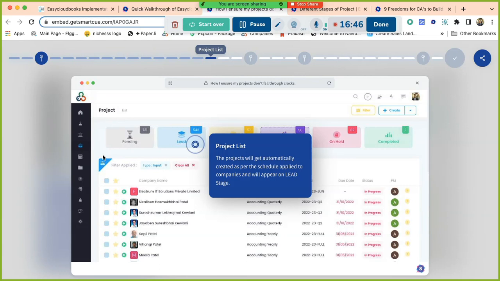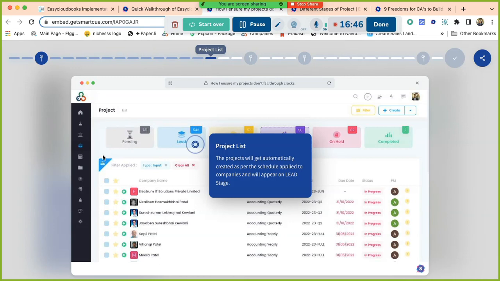So projects will be created, and from that it will come to the lead stage. Lead means the client has not given you the documents. So if you have collected all the documents, you are supposed to move that project to the next stage. How to do that? We'll cover this in the slide only.